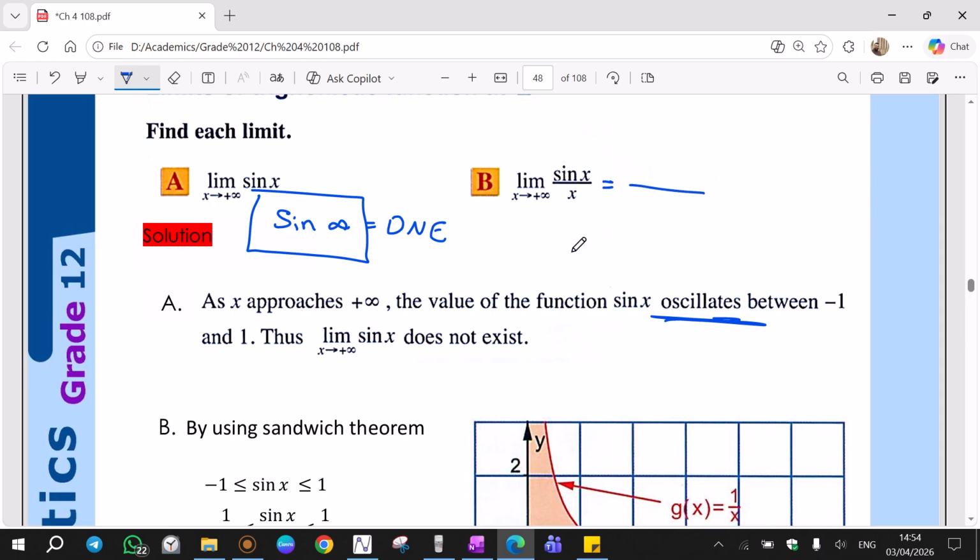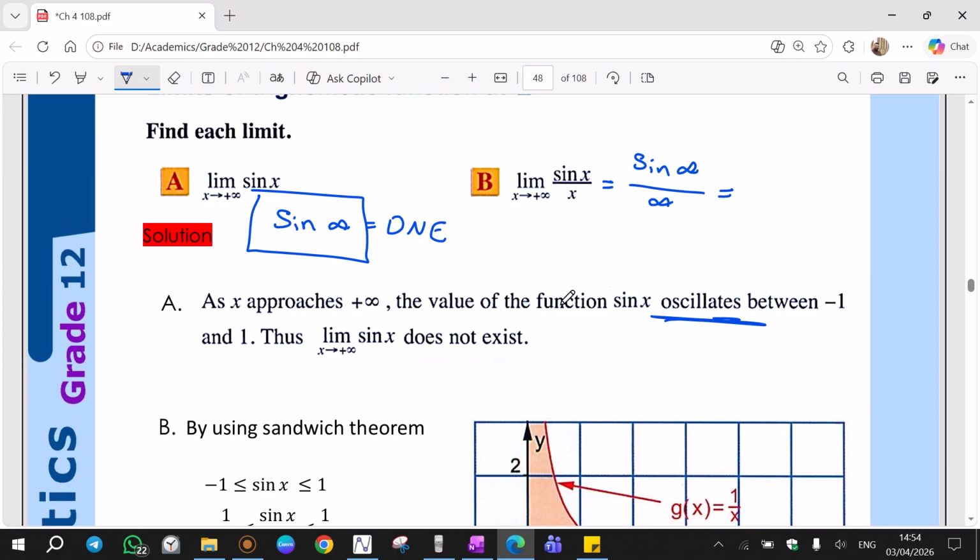Look at this. Step 1 for every limit question is to replace infinity. I'm going to get sine infinity here over infinity. As you know, sine is a wave function. It is between -1 and 1. That means sine of infinity is not equal to infinity, and it's not equal to 0. It is some sort of oscillation which is between -1 and 1.